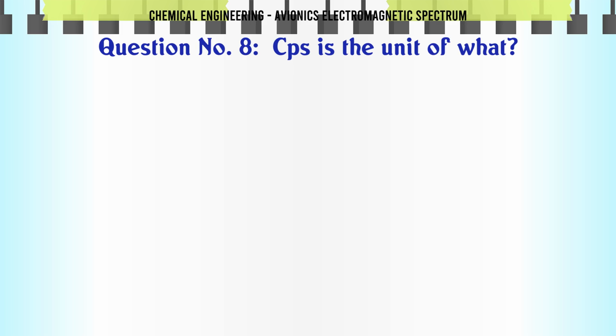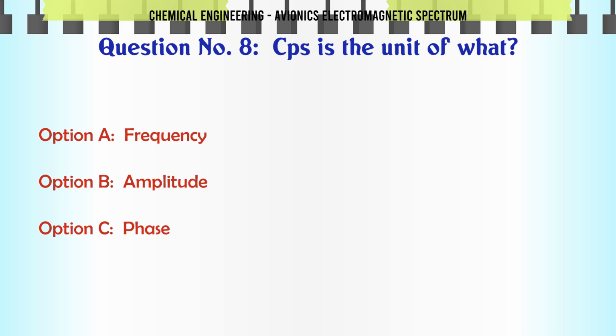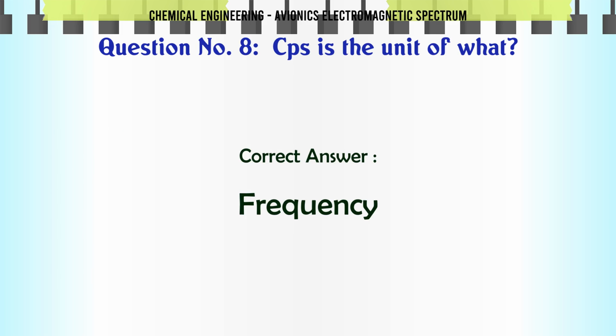CPS is the unit of which quantity? A) frequency, B) amplitude, C) phase, D) gain. The correct answer is frequency.